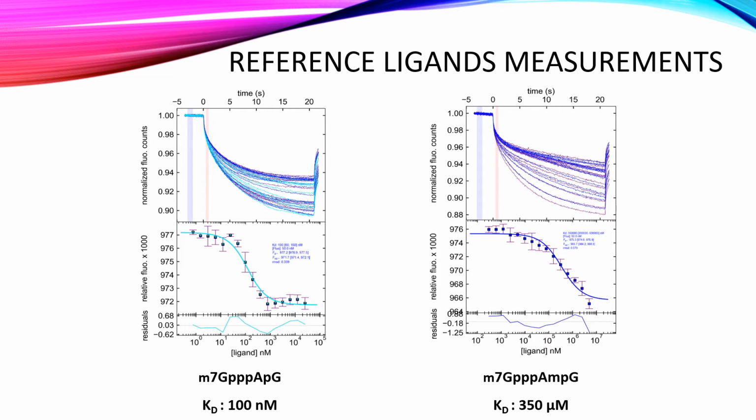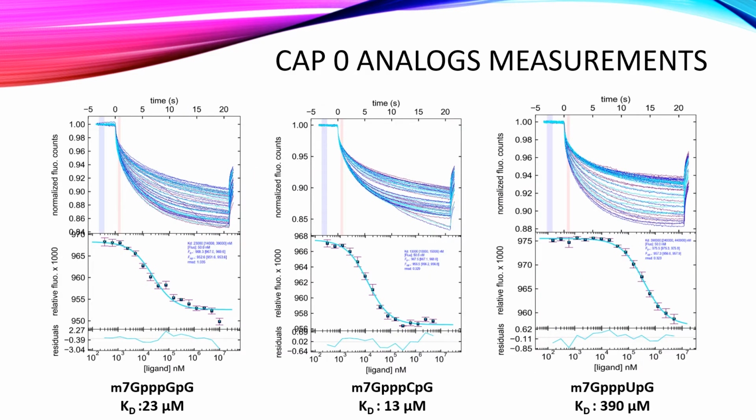First, dissociation constants were measured for the reference cap0 and cap1, obtaining for cap0 a Kd at the level of 100 nanomole and for cap1 at the level of 350 micromole. Next, the affinity of the IFIT1 protein for other analogs of the cap0 was tested. Much lower affinities were obtained than for N7GPP-APG.